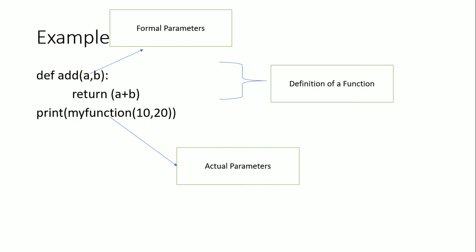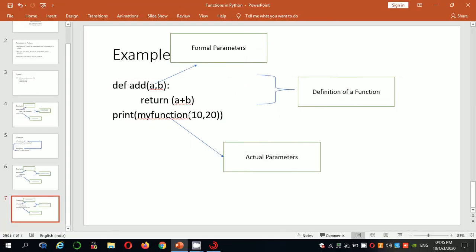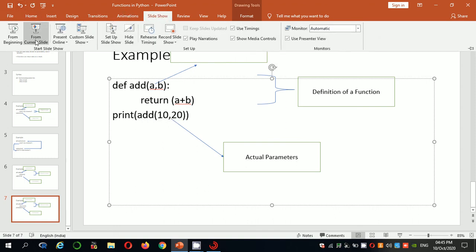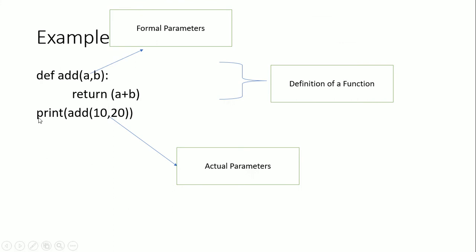And also the function returns some value as we said. Here also I made the same mistake, sorry. You can write add. So the first executable statement is print, what is the statement you are writing here? Add 10 comma 20, that means this 10 will pass here and this 20 will pass here.